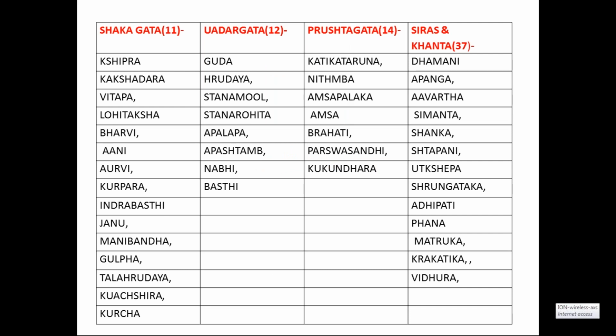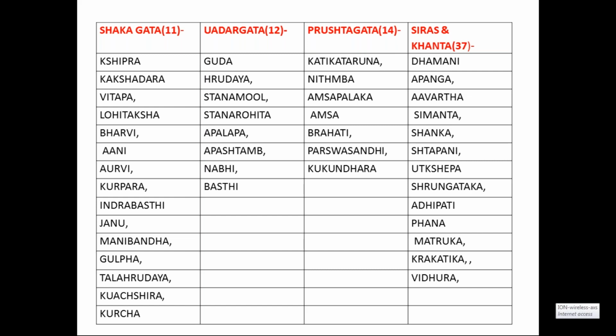Next, Shakagata marmas are 11 in number. Just go through the slides so that you can understand. On the other side you will get the number of marmas. Only one example I will highlight, and the remaining part you should understand on your own. So Shakagata marma includes 11: Kshipra, Kakshadhara, Vitapa, Lohitaksha, Urvi, Ani, Kurpara, Indrabasti, Janu, Manibandha, Gulfa, Talahridaya, Kurcha Shira and Kurcha. Like that, the classifications are there. Later we will study all these things, don't worry. Just see the classifications here today.